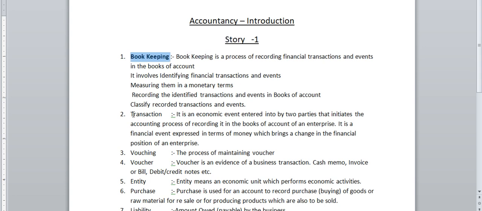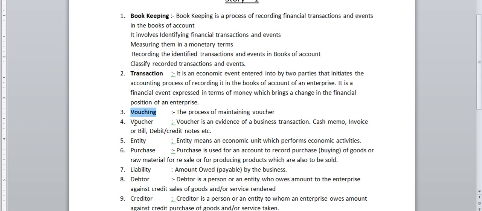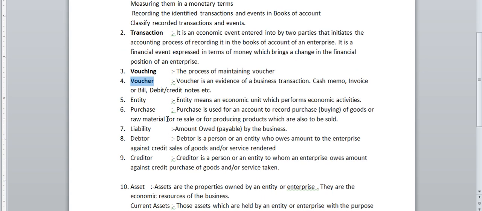Next, what is a transaction? A transaction is an economic event entered into by two parties, that is, the entities, that initiates the accounting process of recording it in the books of accounts of an enterprise. It is a financial event expressed in terms of money which brings a change in the financial position of an enterprise. What is vouching? It is a process of maintaining proper vouchers. What is a voucher? A voucher is evidence of a business transaction. Cash memo, invoice or bill, debit or credit notes, etc. are examples of vouchers.